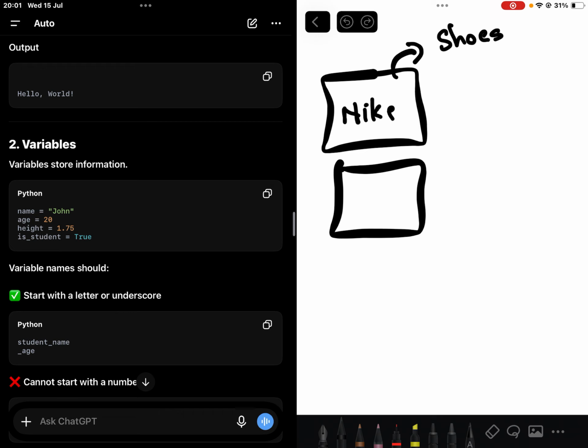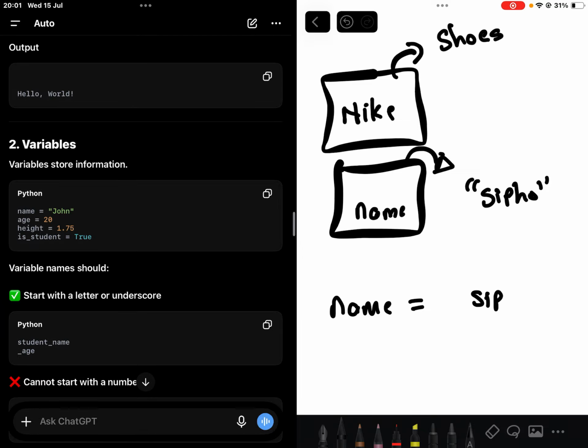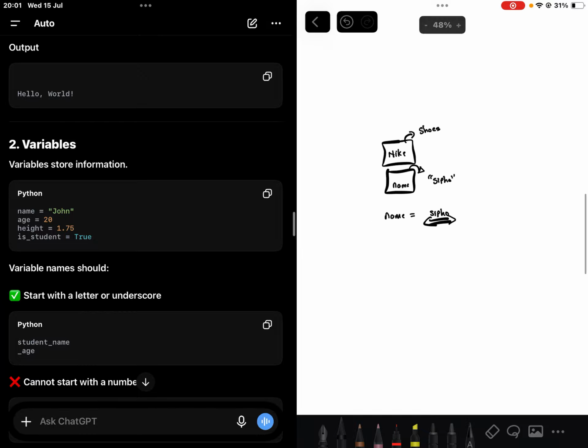For a box elu name, phakathi faka, let's say uSipho. So ku-computer mangithi uname izongibuyisela bani? uSipho. That's what a variable actually is, the whole information, so that we use it later, right?